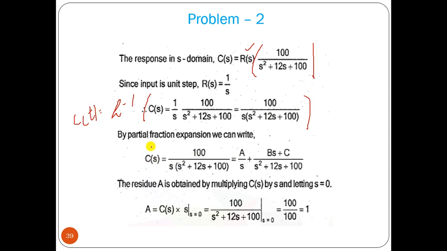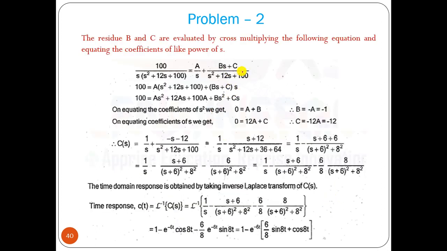We can apply the partial fraction expansion method, A by s plus (Bs plus C) by the quadratic factor. A we can find out, then B and C we can find by equating the coefficients of the s square and s terms, so that we can put them here. Then what we have, this is the part that we have.